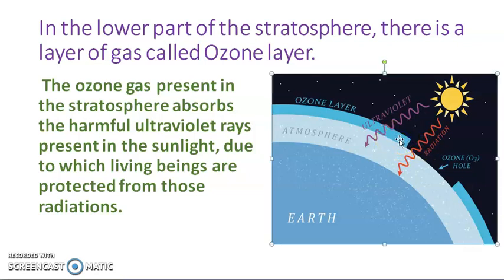This ozone layer, what's the function of the ozone layer? It absorbs all the UV rays coming from the sun, and because of that we are all safer on the earth. Everyone clear with this? Okay.